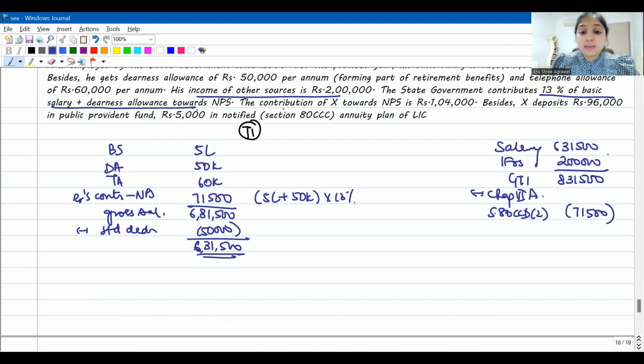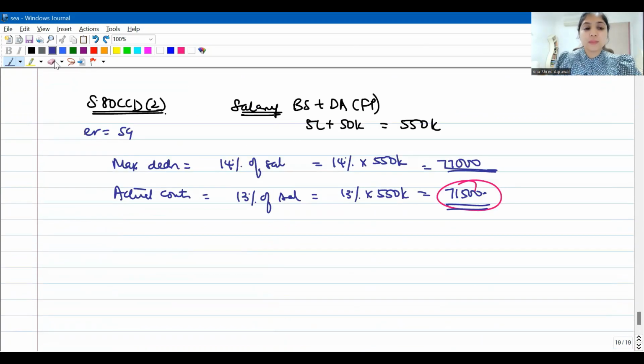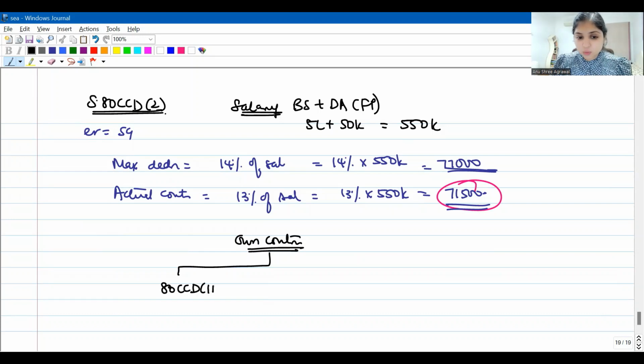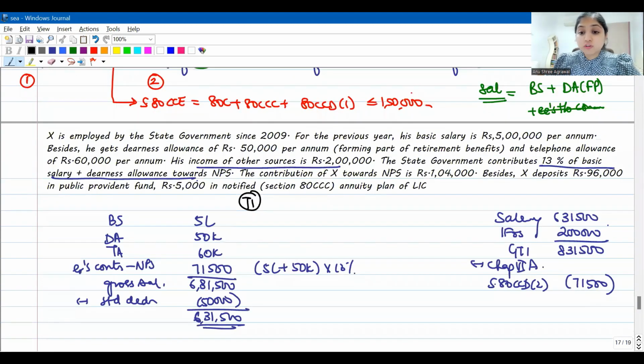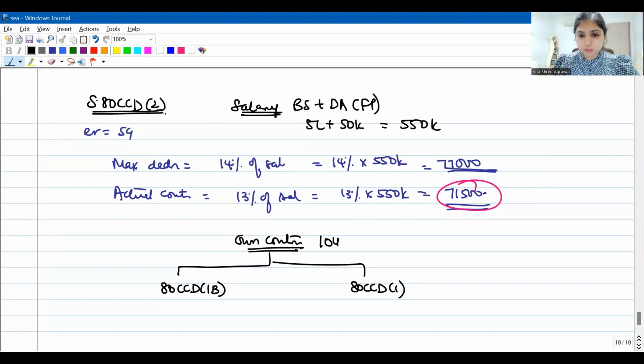This is done. Then what about contribution of X? X is himself contributing 1,04,000. Now for employee's own contribution, you will have two subsections, guys. I told you, for own contribution you will first apply 80CCD(1B), only then you will think about 80CCD subsection 1, right? Now, how much did the employee contribute? He contributed 1,04,000. First, you will apply 80CCD(1B). Maximum 50,000 is allowed over here. You will enjoy 50,000 here.